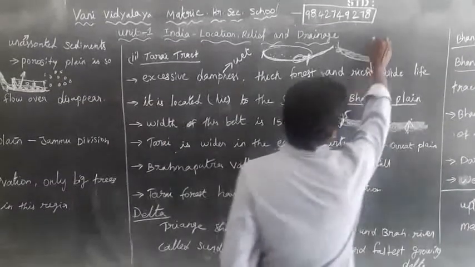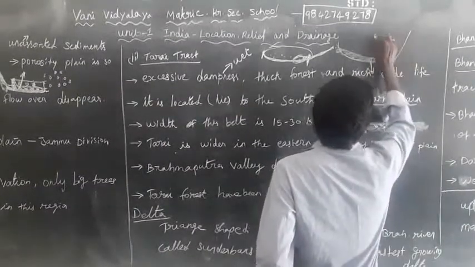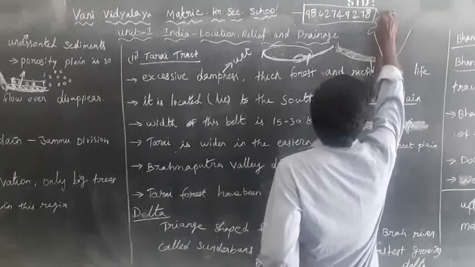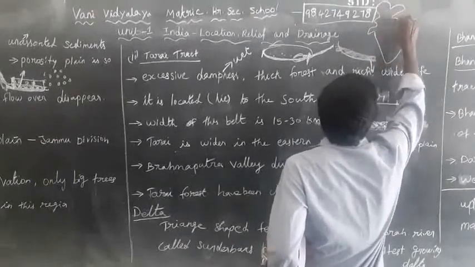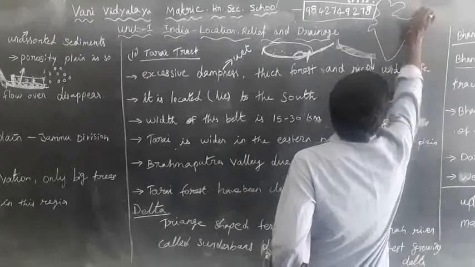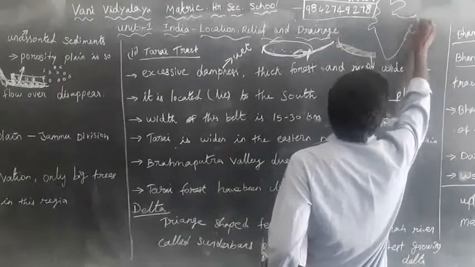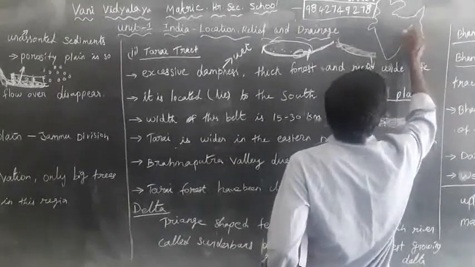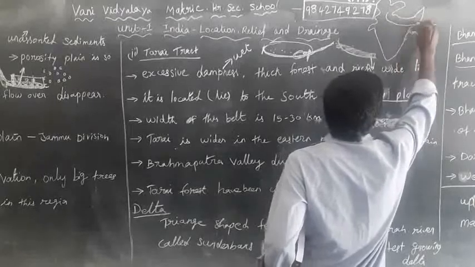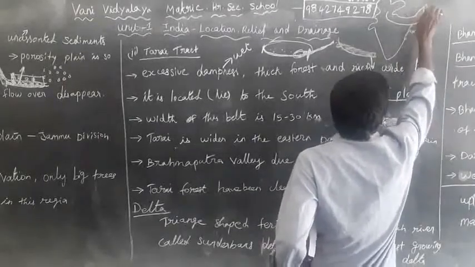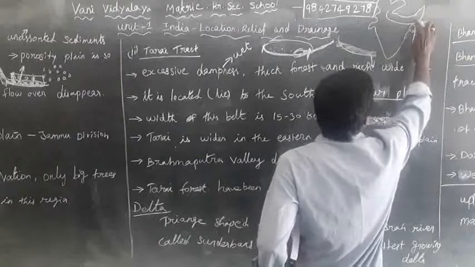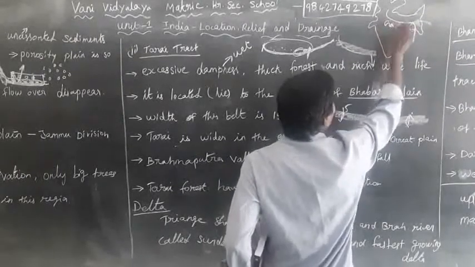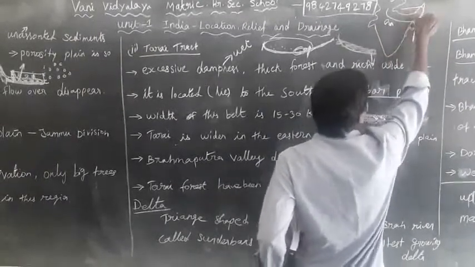So here is the India map. This is the Ganga river and the Brahmaputra river.